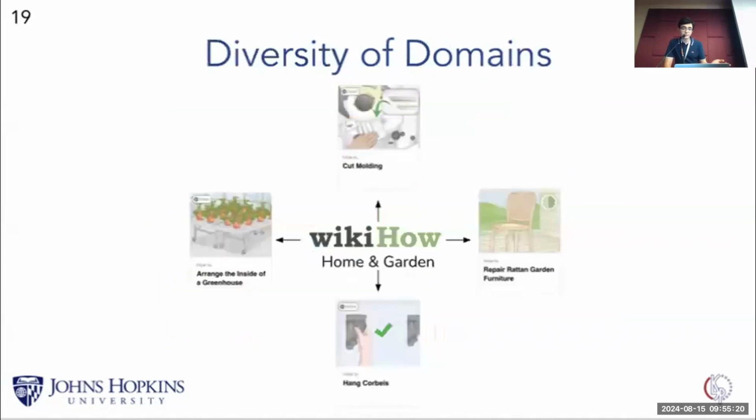And to ensure our diversity of the domains, we pick the home and garden category from wikiHow, which itself contains the subcategories such as gardening, cooking, crafting, housekeeping, and so forth.